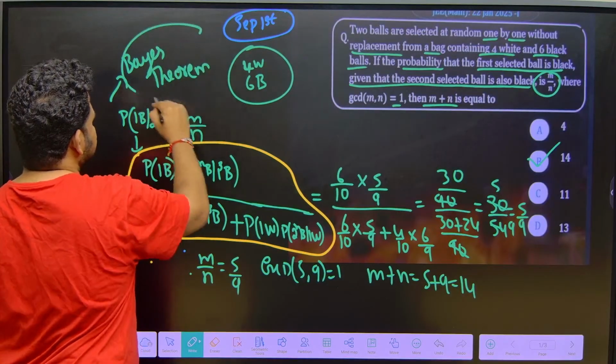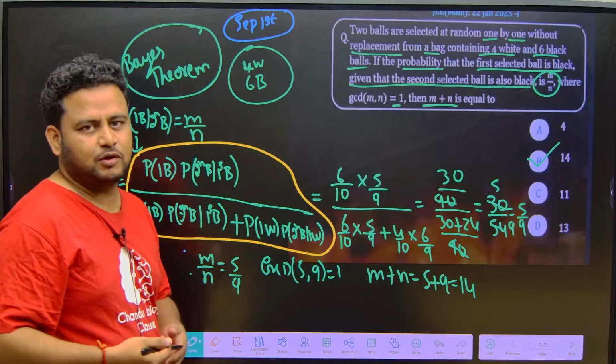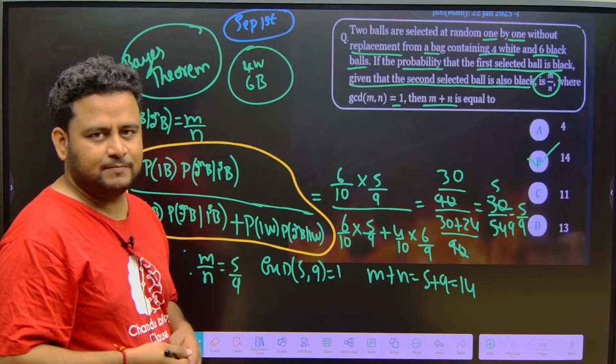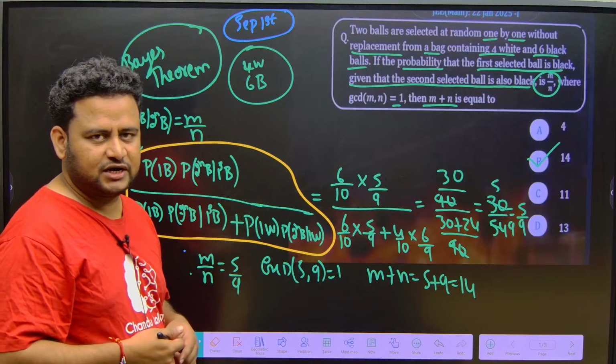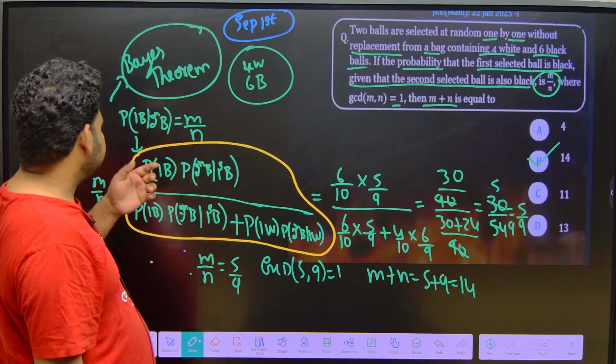Bayes theorem is very simple. Questions are coming: Bayes theorem, conditional probability, total probability theorem, and also random variables and probability distribution. Okay, so see here, Bayes theorem.